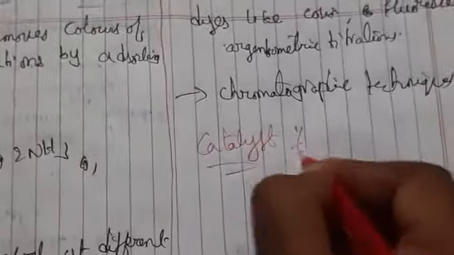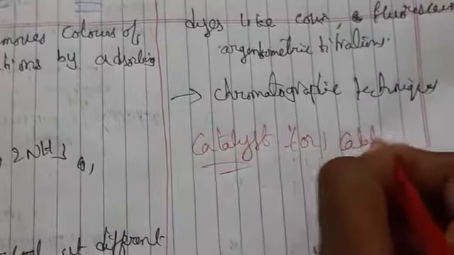So what is our next topic? Catalyst, or catalysis we can say. I will give a general example. If I am not having energy, to get energy what should I do? If I drink some juice, I get some energy.